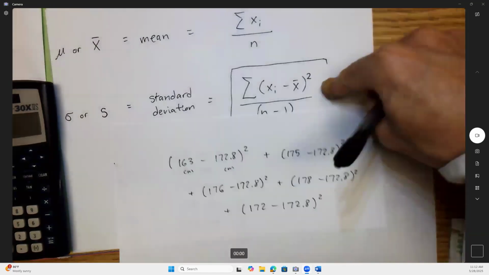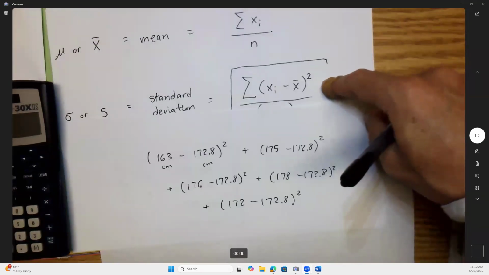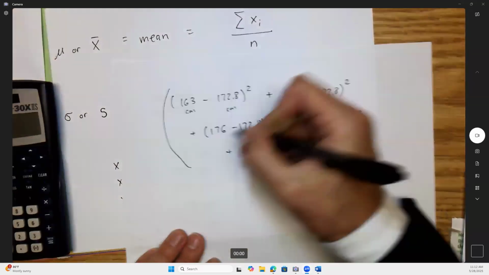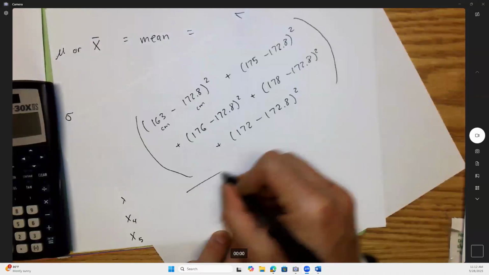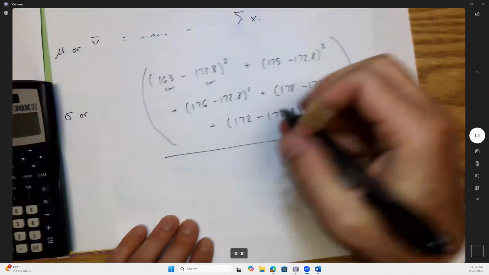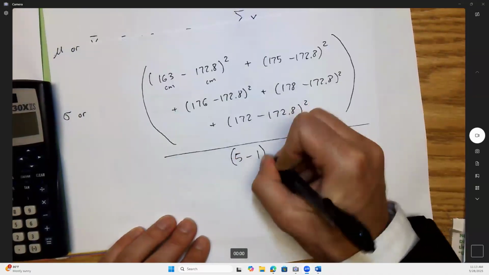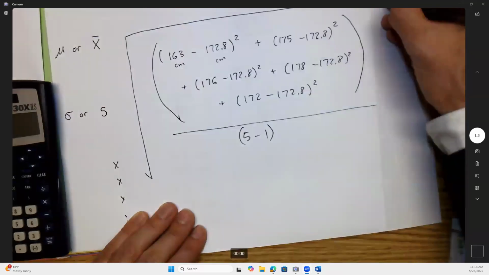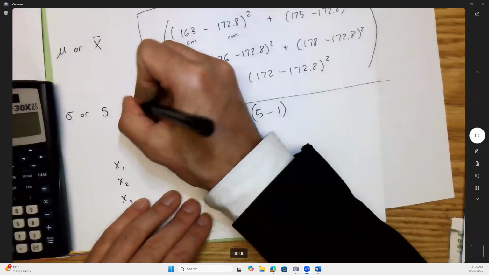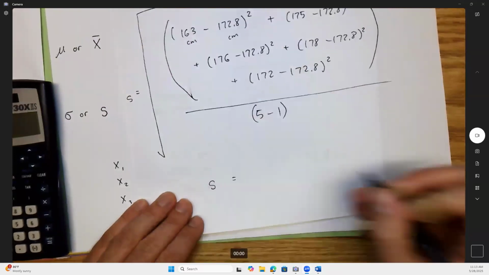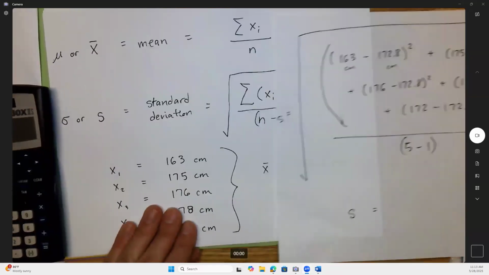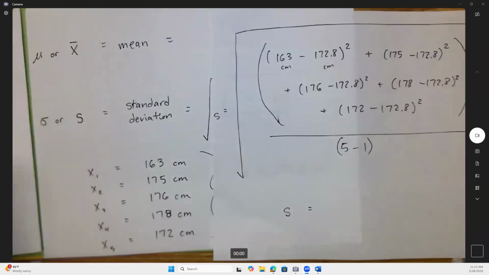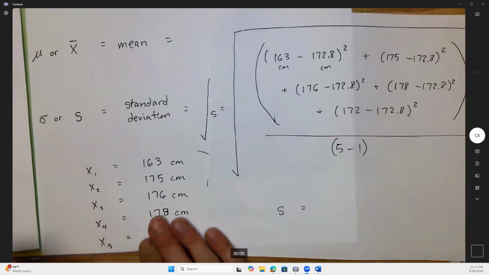When I got all the differences squared and then added up, we're going to take that and divide by, since there's five of you guys, 5 minus 1, which would give you 4. And then the last step is to take the square root of this whole process. So that's standard deviation equals. Let's see what we get from that. So you guys do it, I'll do it, and let's see if we get the same result, because it's easy to make mistakes, so we keep each other on track here.